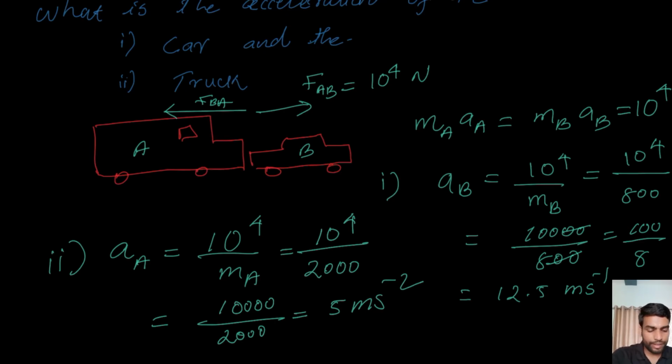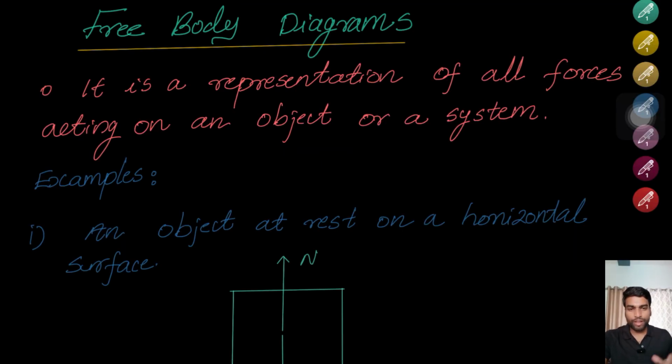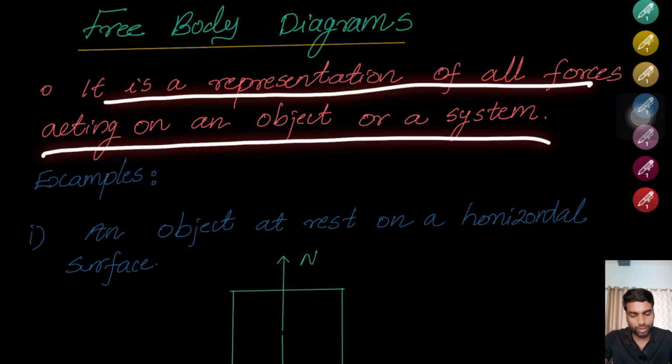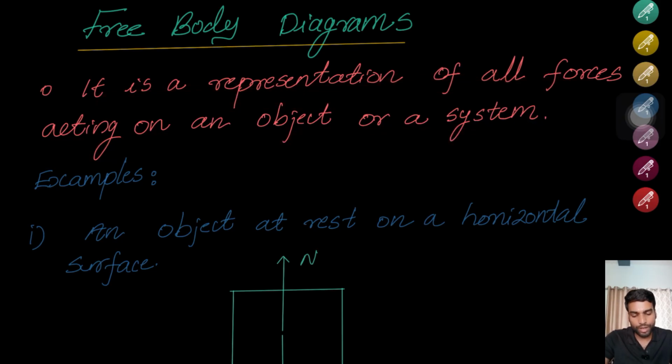You got it? Great. Now let's focus on free body diagrams. Why do we use them? It is to apply Newton's second law so that we can find the acceleration. It's a simplified diagram in which we can represent all the forces. It is a representation of all the forces acting on an object or a system, where we can identify the acceleration in different directions.